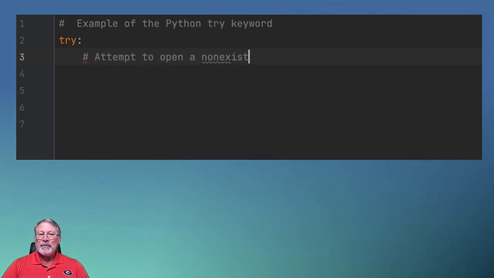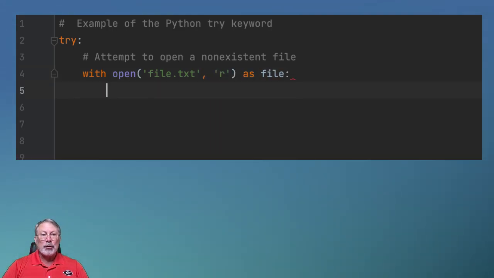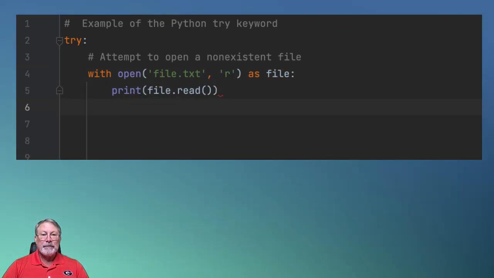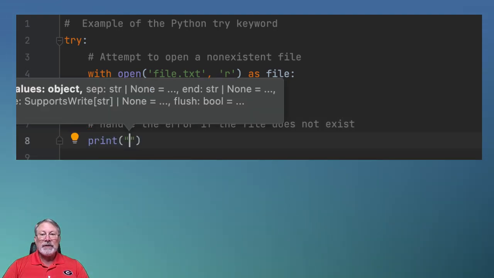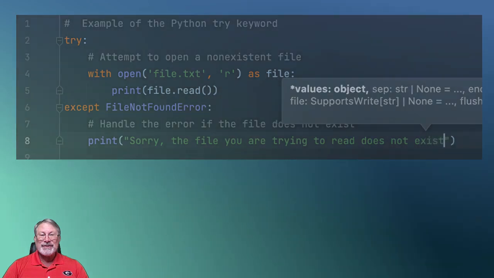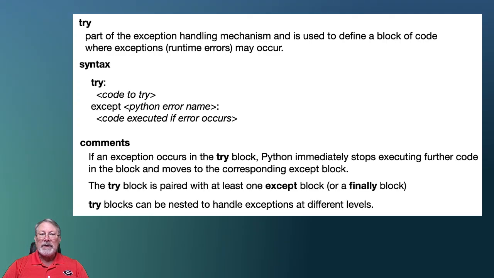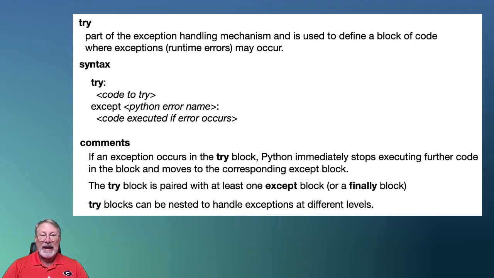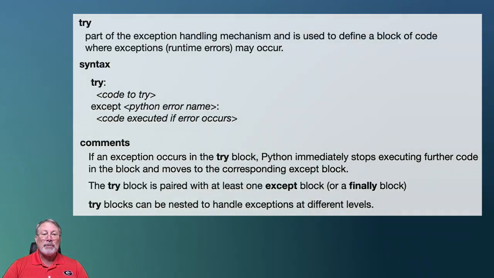In today's episode, we are diving into a crucial aspect of Python programming that safeguards your code from crashing unexpectedly: the try statement. Let's explore how try can be used to catch and handle exceptions, enhancing the reliability and robustness of your Python applications. The try statement in Python marks the beginning of a block of code that will be attempted to execute. It's paired with except blocks to catch and handle exceptions that may arise during the execution of the try block, preventing errors from terminating your program abruptly.